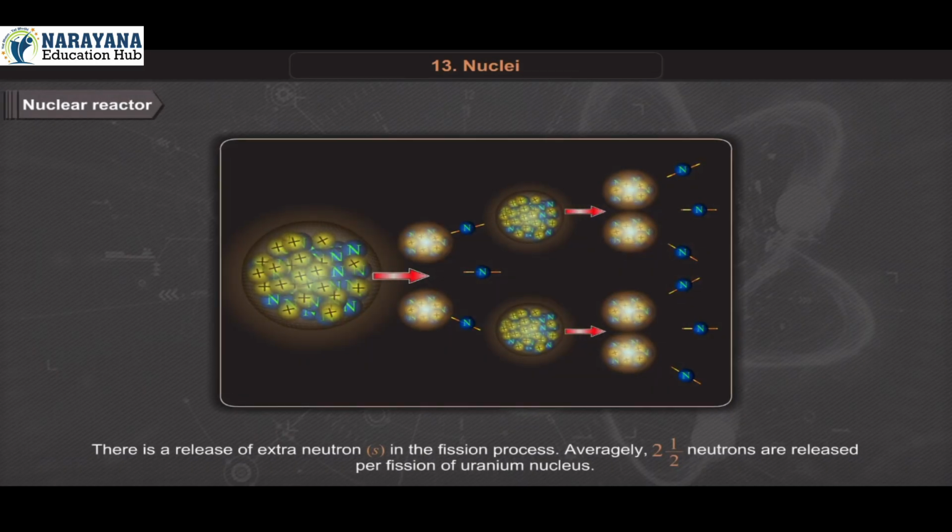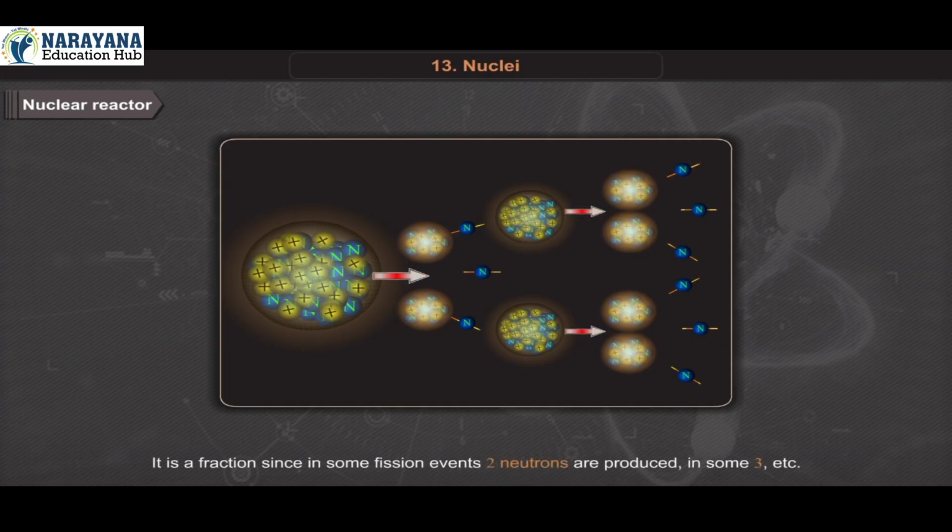Nuclear reactor. There is a release of extra neutrons in the fission process. On average, 2 and 1/2 neutrons are released per fission of a uranium nucleus. It is a fraction since in some fission events 2 neutrons are produced, in some 3, etc. The extra neutrons in turn can initiate fission processes producing still more neutrons and so on.